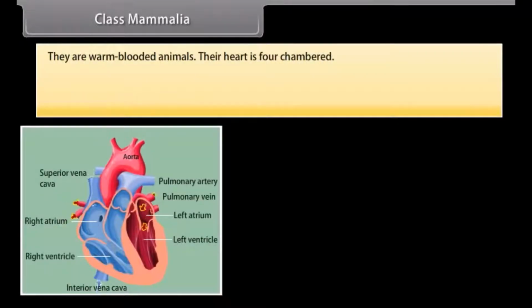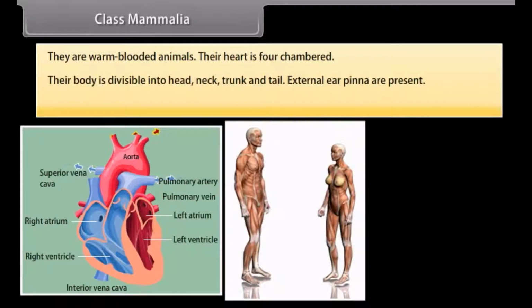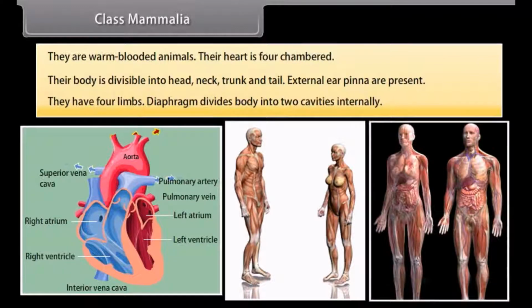They are warm-blooded animals. Their heart is four-chambered. Their body is divisible into head, neck, trunk, and tail. External ear pinna are present. They have four limbs. Diaphragm divides the body into two cavities internally.